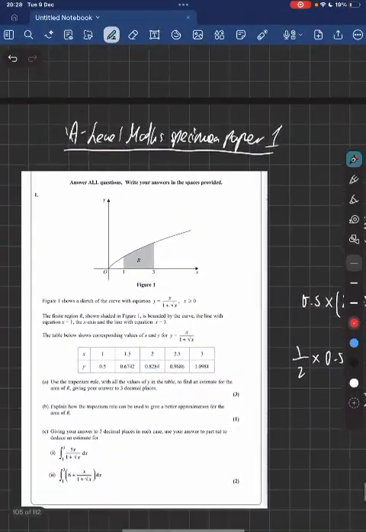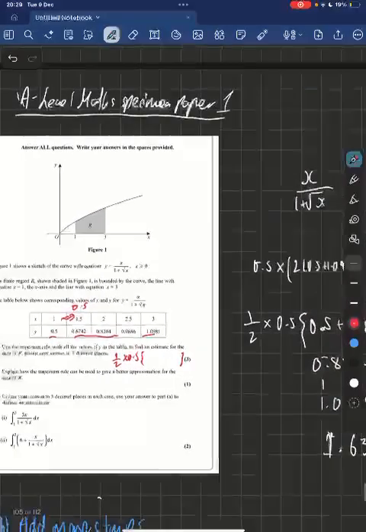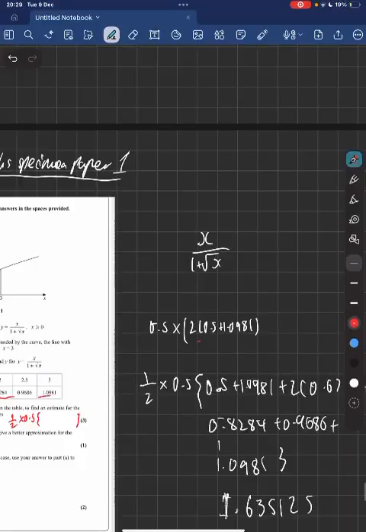Right, so the trapezium rule, you do have the formula sheet, but essentially to figure out the trapezium rule, what you need to do is figure out the gap between each of these widths. That's 0.5. So it'll be a half times 0.5, and then put that all into brackets, and then you're going to do the first value and the last value, add them, and then 2 times the middle values. So that's exactly what we would have done here.